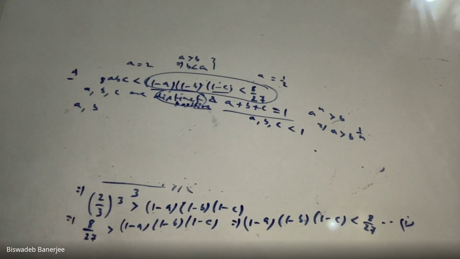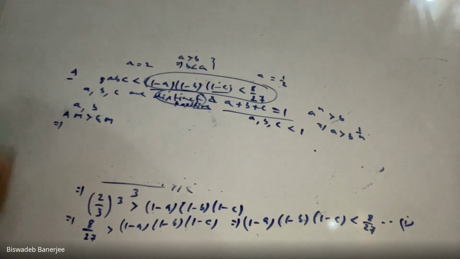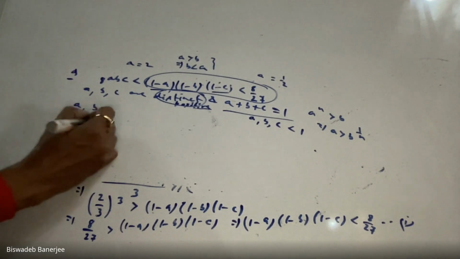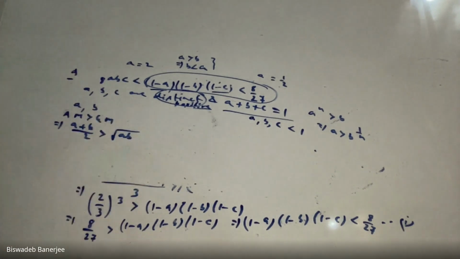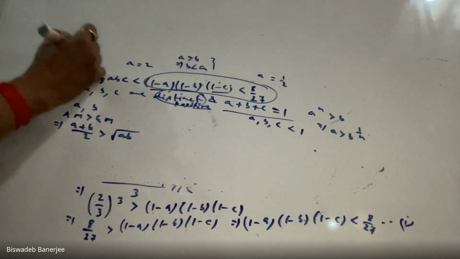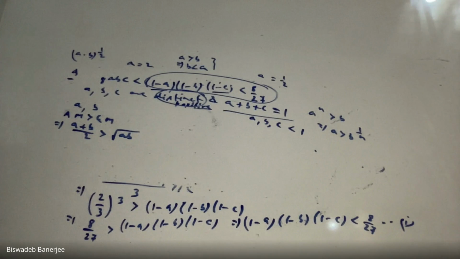If we take two quantities A and B and apply the AM greater than GM inequality, what is my AM? My AM will be (A plus B) by 2. What is my GM? My GM will be root over AB, because the GM of two quantities is their product to the power half. That means root over AB. Done. Any doubt?